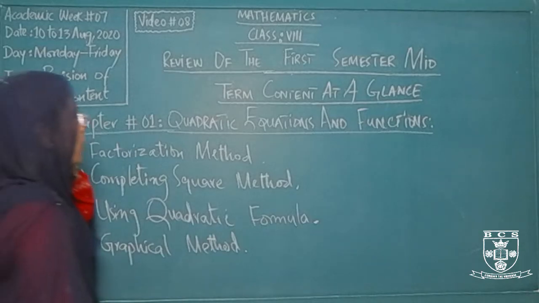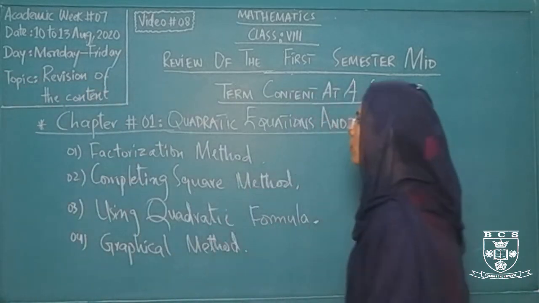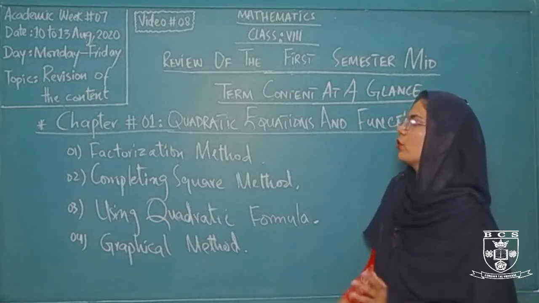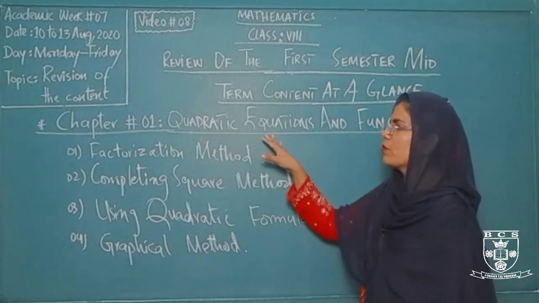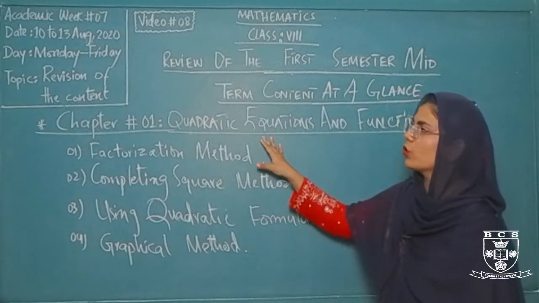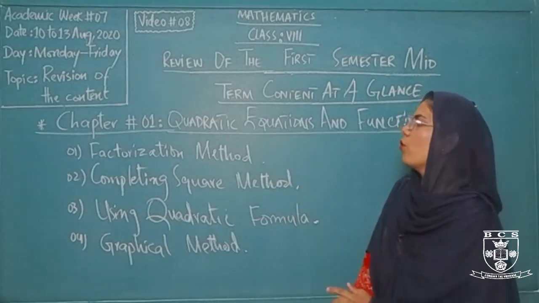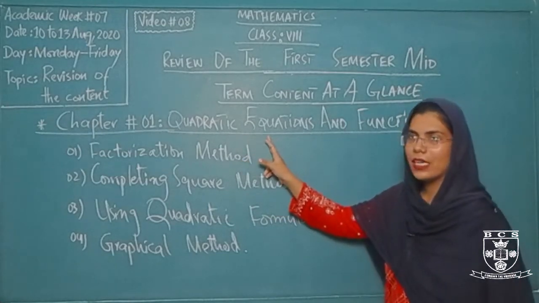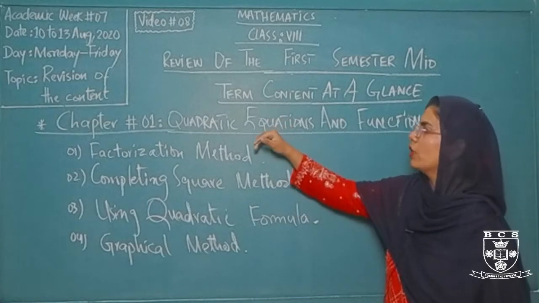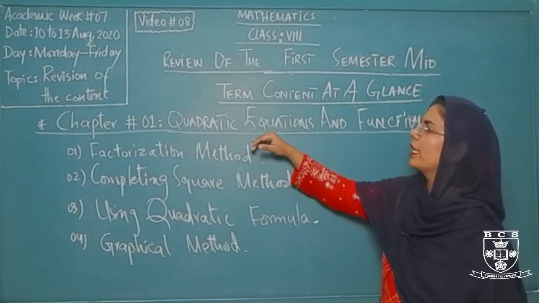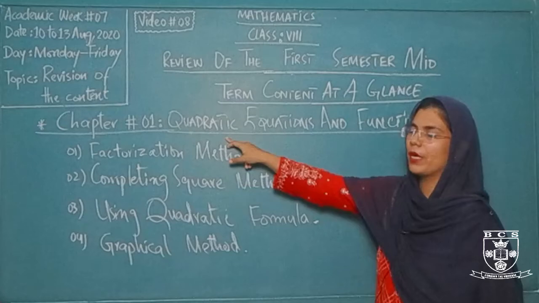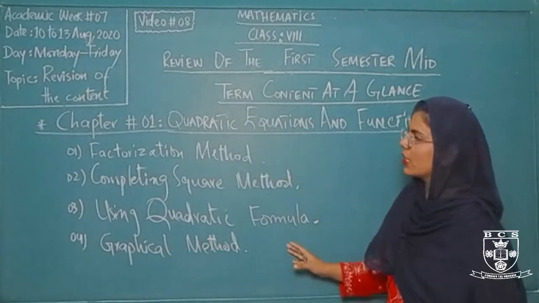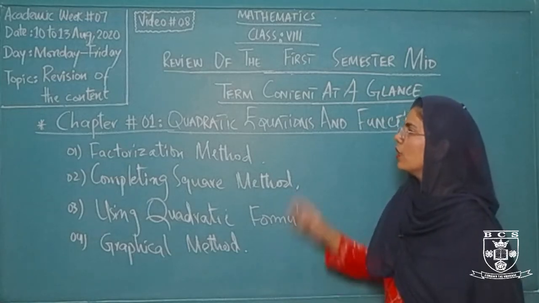As the name of our chapter implies, this is the chapter for quadratic equations. What are quadratic equations? Quadratic stands for the square form, and equations means a mathematical statement showing an equality. So quadratic equations are mathematical statements having equalities regarding their terms, where the largest term is in the square form. And all these are the functions and methods that we are working on for the quadratic equations.